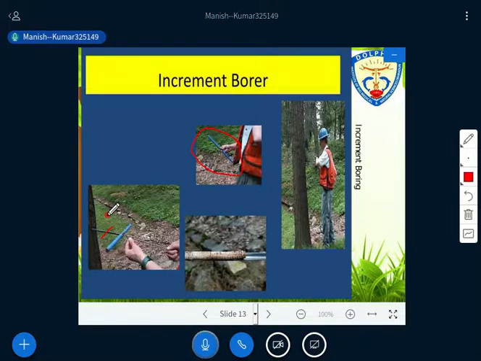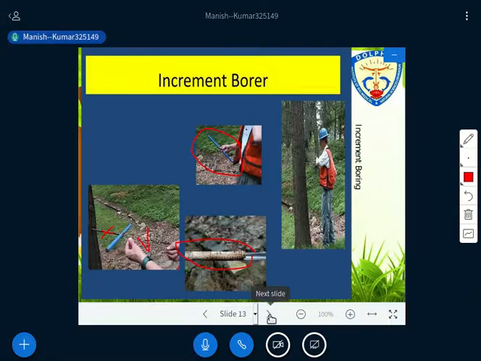Then the core of the wood is forced into the hollow auger, and the borer is given a reverse turn to snap the core loose and permit its removal with an extractor. This is the extractor that needs to be inserted with this hollow auger. Then you take it out and you get this kind of piece of wood.